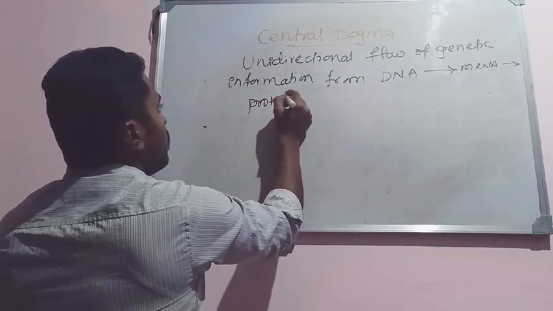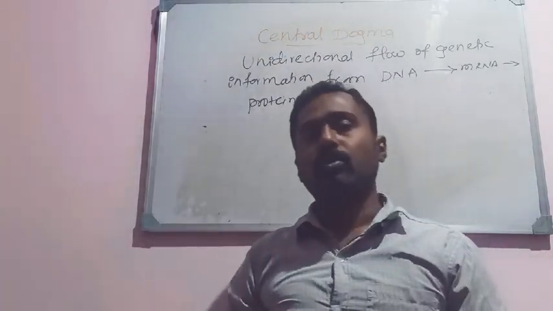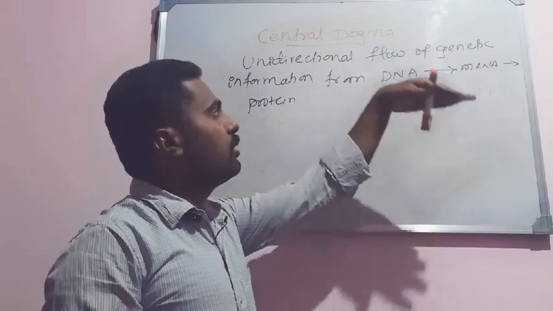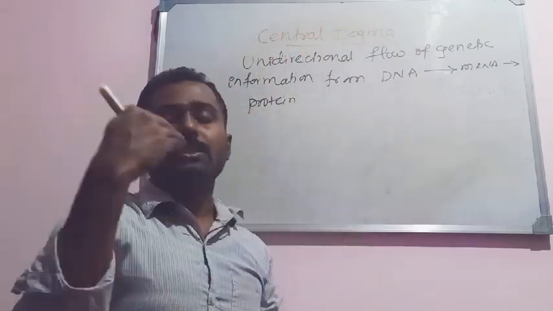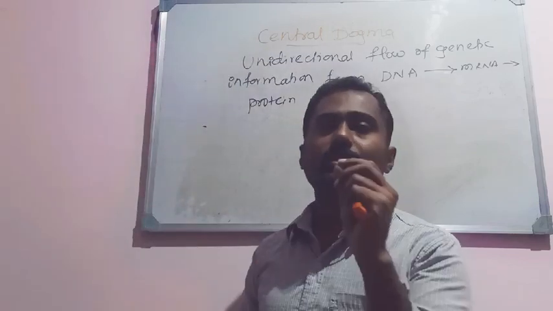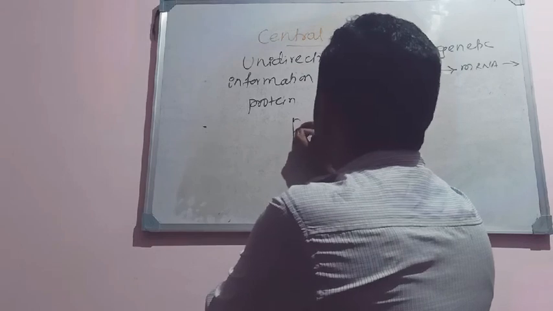In one way the genetic information is flowing. The genetic information found in the DNA gets transferred to mRNA, and by that mRNA the protein is synthesized. That is the central dogma of molecular biology, and it was given by Francis Crick.